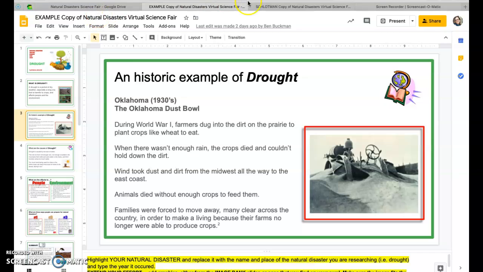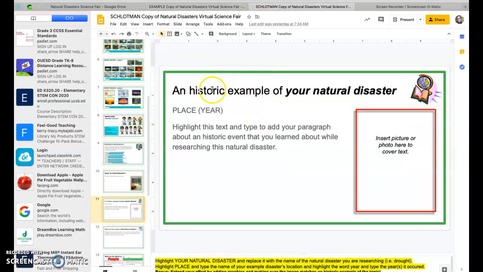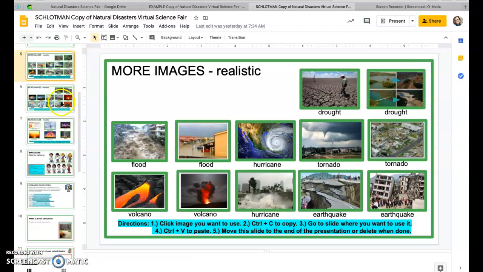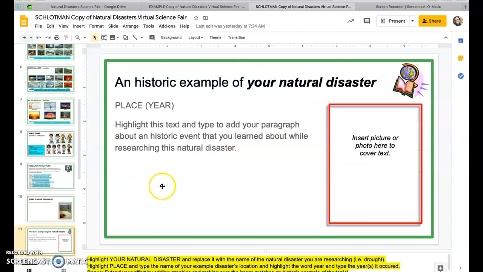Right now, I'm going to click over to my working copy. You will notice that it is actually slide number 10 and 11. We just did 10, so slide number 11, because remember, you are going to take these first slides 2 through 9 and move them to the end of your slideshow before you turn it in for your final turn in and before we present it. This is what the historic example slide looked like before we typed in all that information about the Oklahoma Dust Bowl.